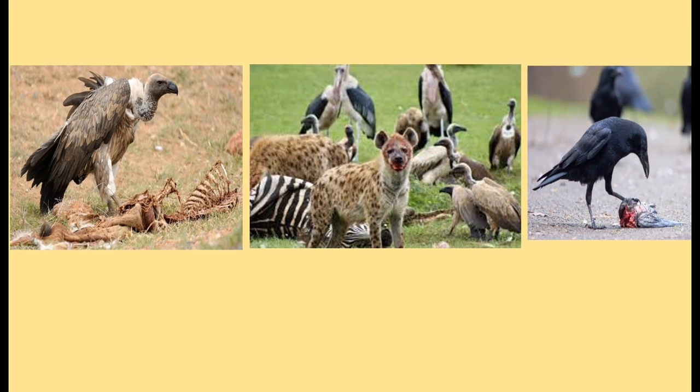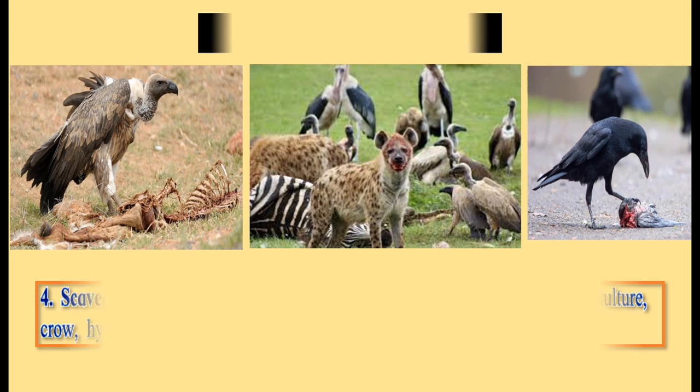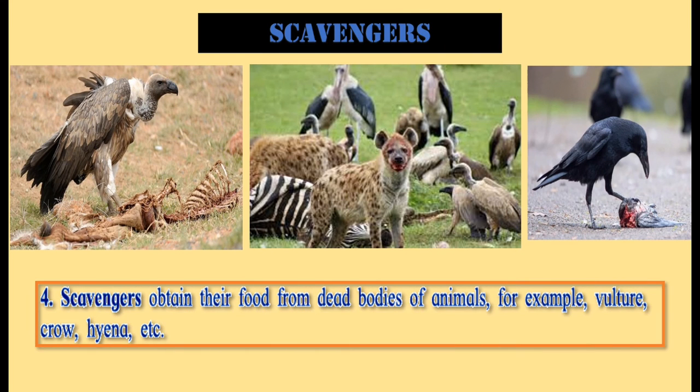Now there are a few animals which live on the dead bodies of animals. Okay, the nutrition these animals get is from the remaining animal that is left after the carnivores have eaten, they eat that part of the animal. So such animals are called scavengers. Scavengers obtain their food from dead bodies of animals. For example, vulture, crow, hyena, etc. You must have seen a crow in your vicinity eating dead rats or any dead item or things which are decaying. They eat that very easily. So these are nothing but scavengers, because scavengers are also very important.